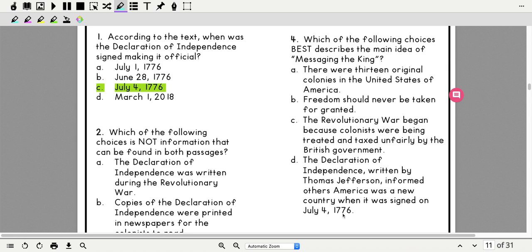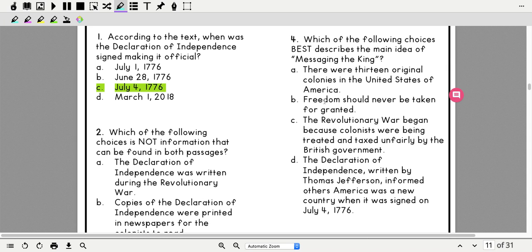So when I go back and look at that, I'm trying to find what Messaging the King is mostly about. There are some of these that are really good answers, which makes this hard. But right here, I don't read anything about a war, so I know it is not C. Okay, so I'm going line by line.